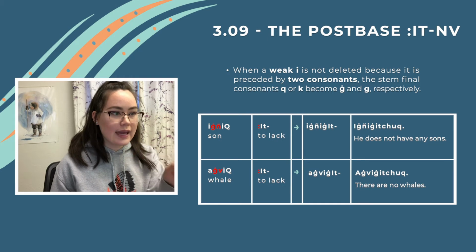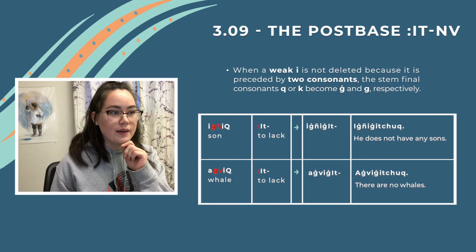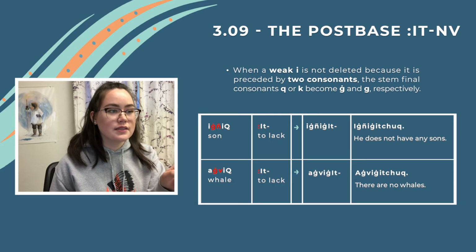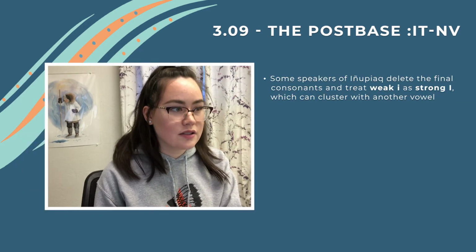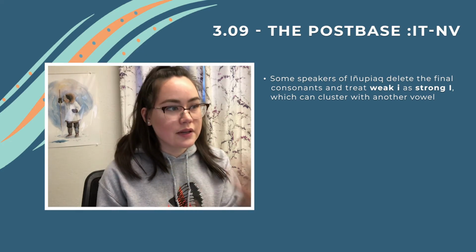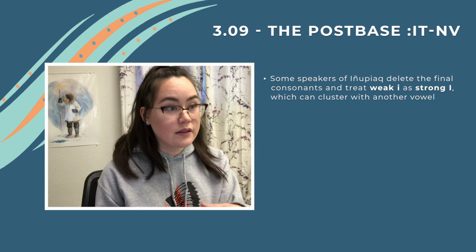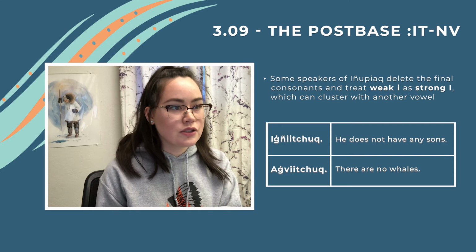Arviq. It's spelled a, r, v, i, strong q. So there's a weak i, and before it are two consonants, so therefore you keep that weak i. And it would be arvagit. Arvagitchuk. There are no whales. Some speakers of Iñupiaq delete the final consonants and treat weak i as strong i, which can cluster with another vowel. So this is just how some speakers may talk. Some examples are iḷiñaitchuk, arvaitchuk.